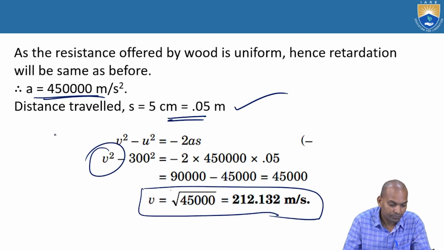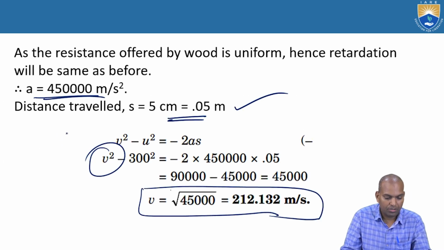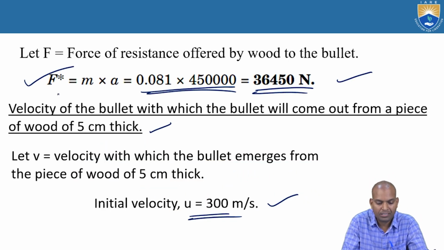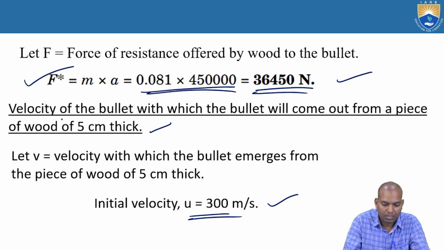Okay. Now here, there are some important things. We have already calculated several problems, a few models related to kinetics of rigid body. Now in kinetics of rigid body, especially, we deal with the force component, mass and acceleration component.